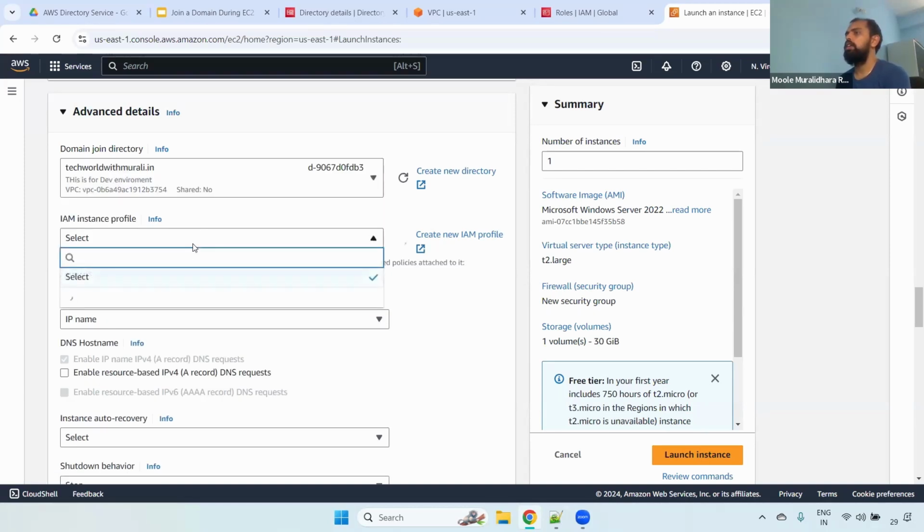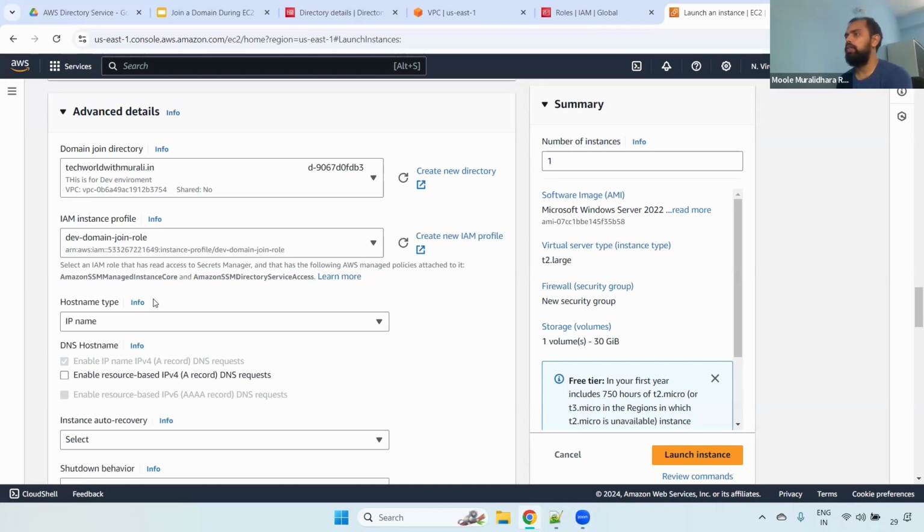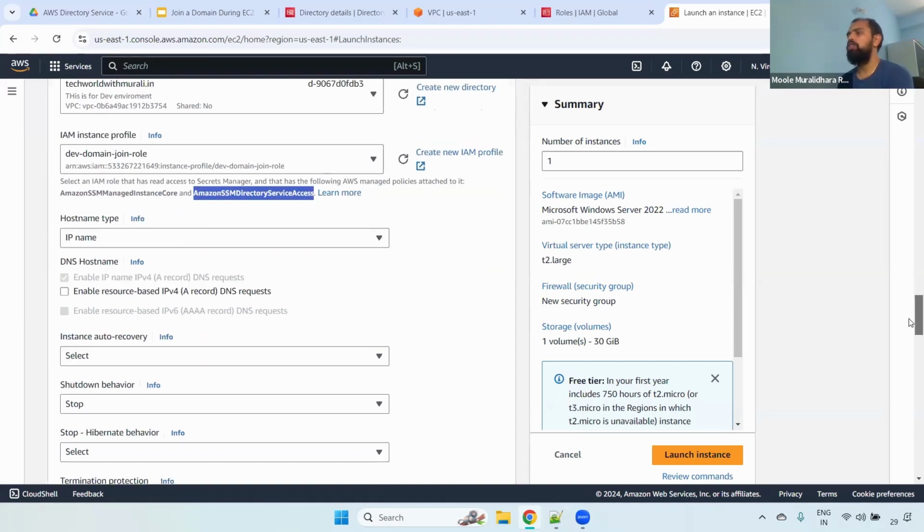Select this one. Here you have to select whatever role you created. If you observe here, dev-domain-join role. Select that one. What will happen is, when you are adding this, it requires these IAM role permissions: Amazon SSM managed instance core and Amazon SSM directory service access. These two policies should be attached to this particular role. Understand that?